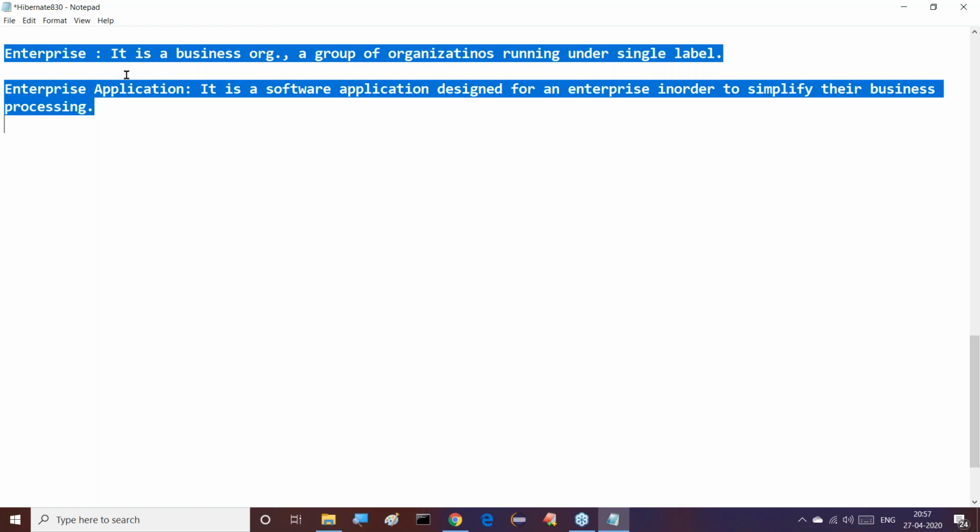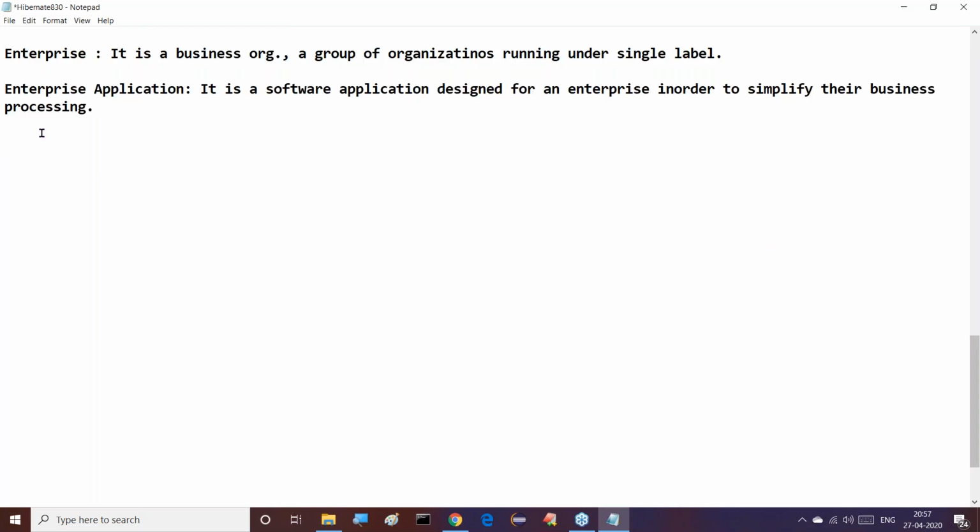An enterprise application is a software application designed for an enterprise in order to simplify their business processing.